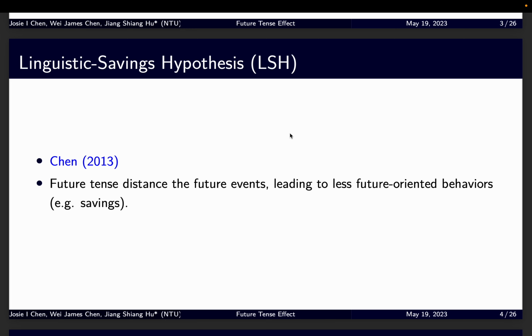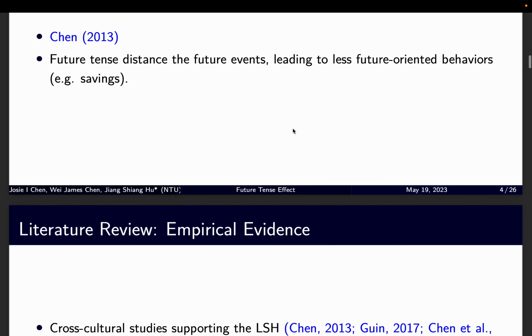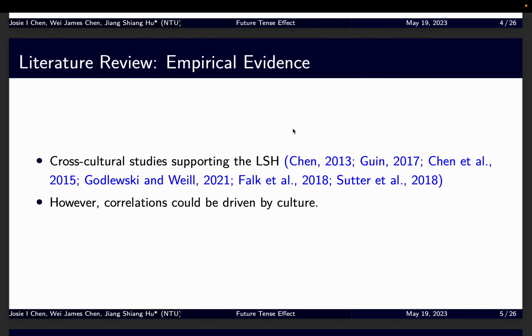Here is the hypothesis behind our study. It is called the Linguistic Savings Hypothesis, LSH. It was proposed by Keith Chen in 2013. It basically says that the future tense will distance the future events, leading to less future-oriented behaviors such as savings. There are several empirical evidence using cross-cultural analysis supporting this idea. However, the correlations found in these studies could be driven by culture rather than by the language itself.